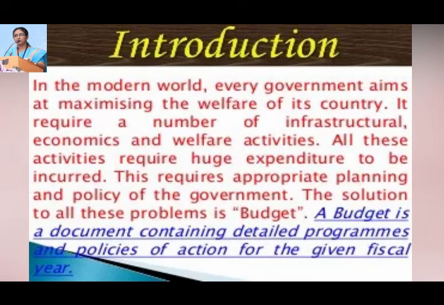In the modern world, every government aims at maximizing the welfare of its country. It requires a number of infrastructural, economic and welfare activities. All these activities require huge expenditure to be incurred, and this requires the appropriate planning and policy of the government. The solution to all these problems is the budget.